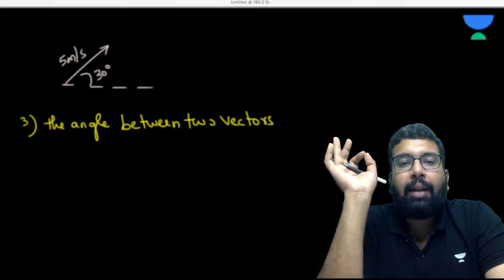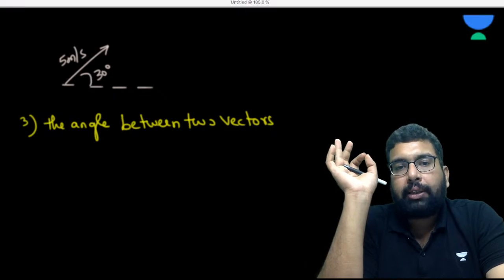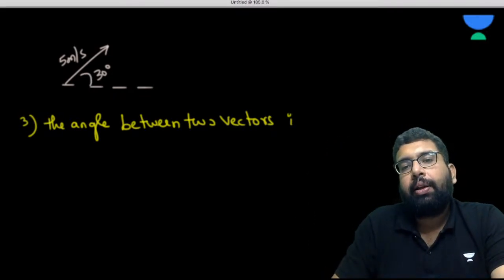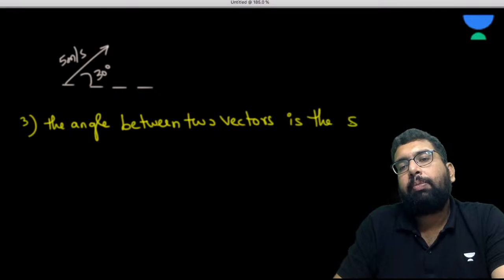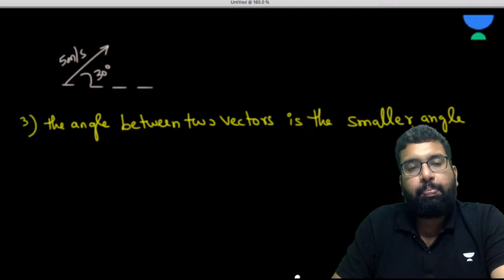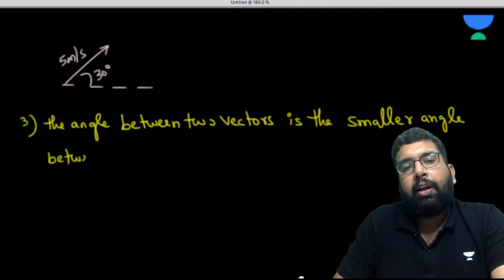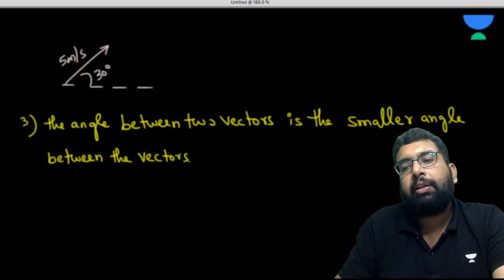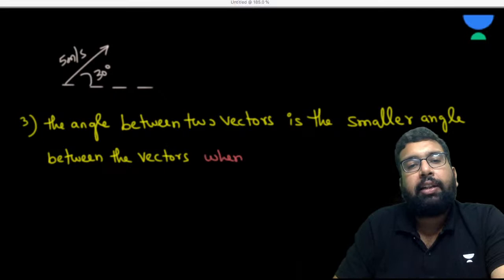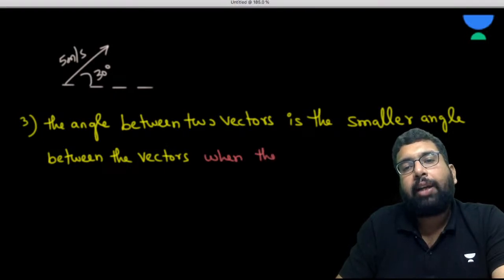The angle between two vectors is the smaller angle between the vectors when they are joined tail to tail.